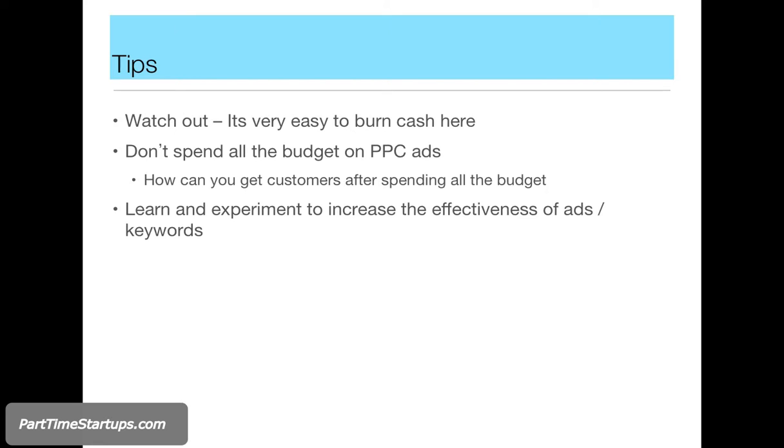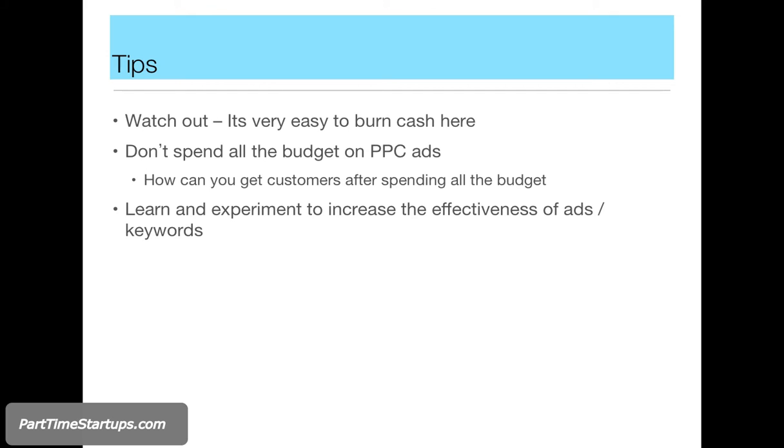So the best practice I learned is don't spend all the budget on these PPC ads, because number one, you're going to burn out cash fast, and the second thing is, even though you get good traffic, what happens once you're out of your budget? Then you won't get any new traffic. So that is not the best way to get new customers. You can choose this as one marketing channel, but you cannot depend on it wholly, and you should build organic search results and explore other marketing channels.